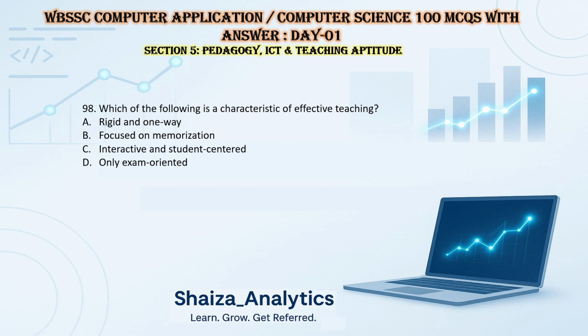Question 98. Which of the following is a characteristic of effective teaching? Option A, rigid and one way. Option B, focused on memorization. Option C, interactive and student-centered. Option D, only exam oriented. Obviously not exam oriented. So the answer is C, interactive and student-centered.